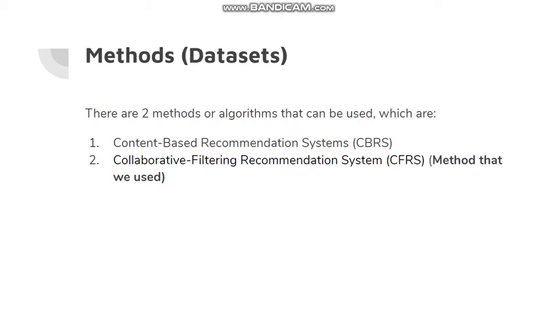And collaborative filtering recommendation system is a method that recommends items similar to what the user has already chosen. So we assume that I listen to song A and my partner Alif listens to song A too. So the CFRS will also recommend the songs from Alif to me.